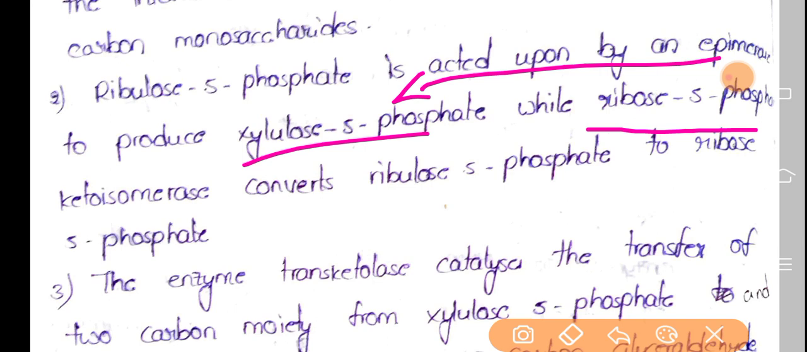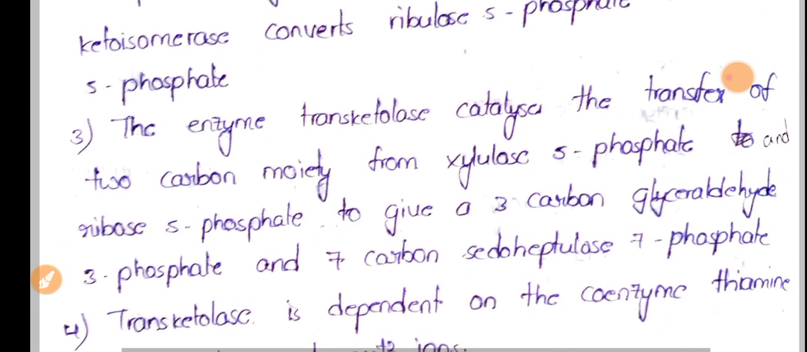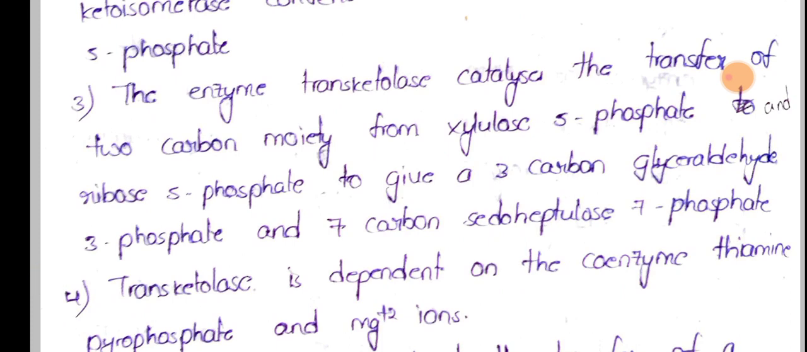Okay, so whatever enzyme acts upon that particular ribulose 5-phosphate will decide the intermediate product to be formed. Here, if it is an epimerase, xylulose 5-phosphate will be produced, and if it is a dehydrogenase, then ribose 5-phosphate will be produced. So now we have seen the first step of the non-oxidative phase, and the second step is the enzyme transketolase.